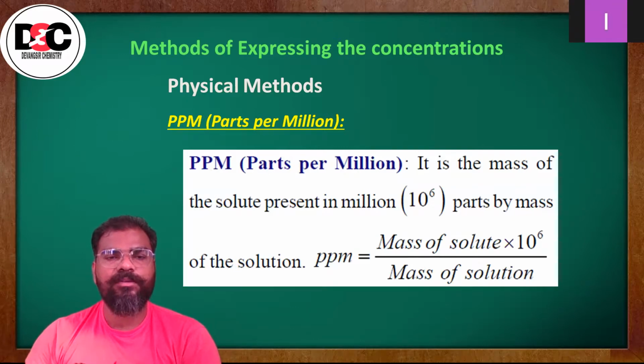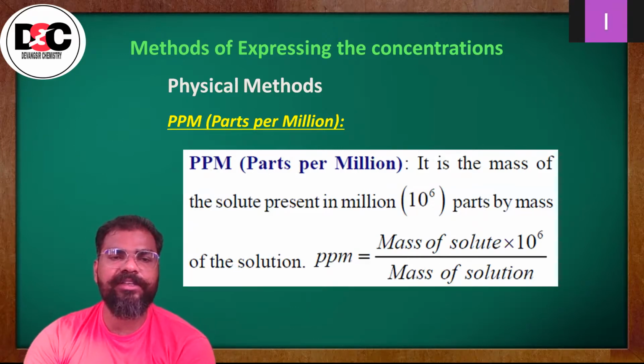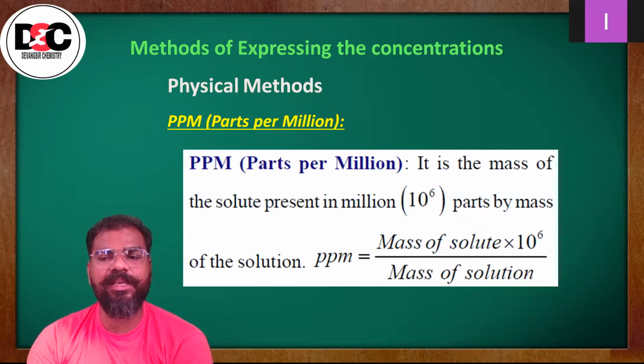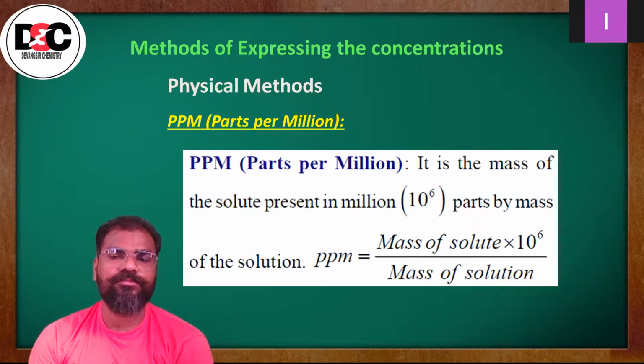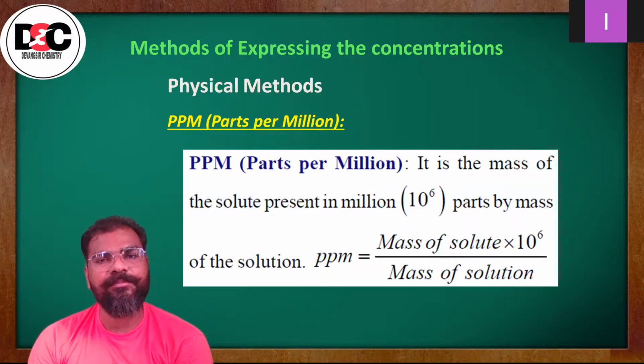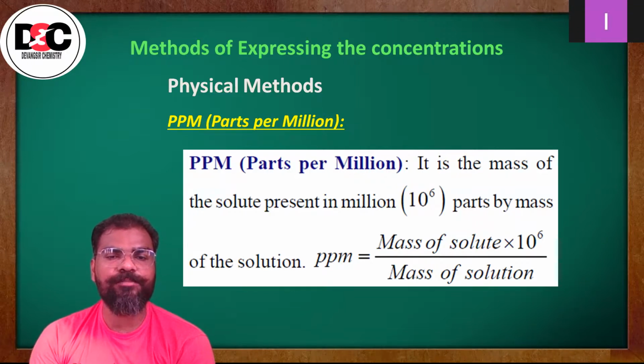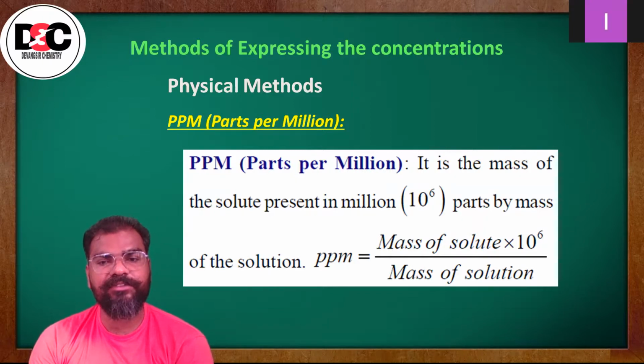After that, we have the next category, that is ppm, parts per million. So what is it? It is the mass of the solute present in million parts by mass. Now million part of solute is 10 raised to power 6.